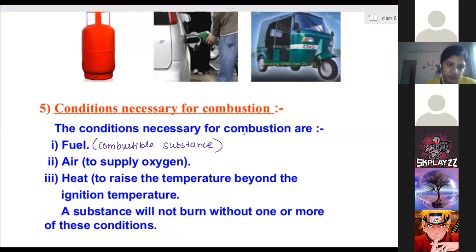It gets heated up but won't burn. It will only get heated up and absorb heat energy. Even soil might get heated up, but it will not burn. It will not undergo a chemical reaction. Okay, ma'am.